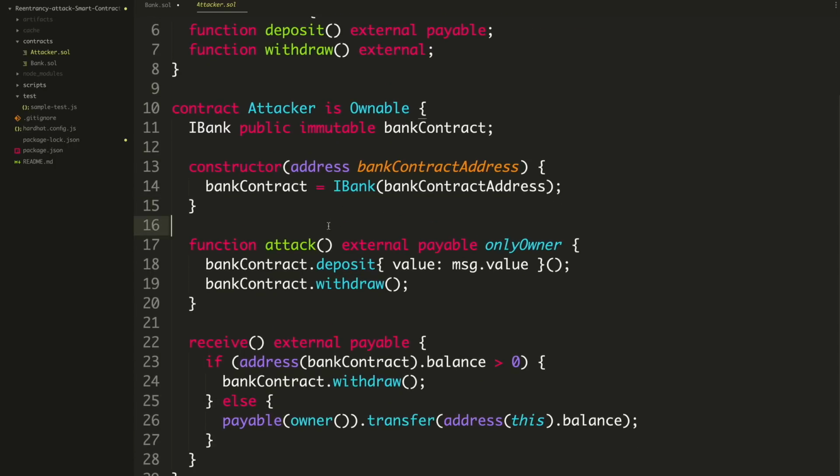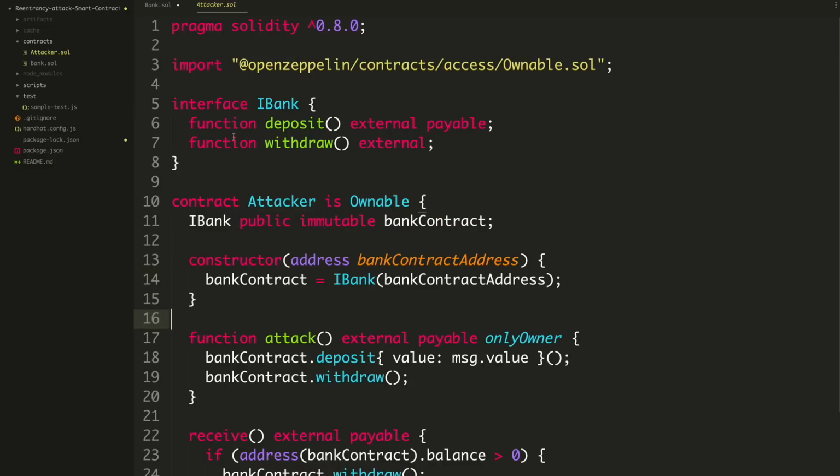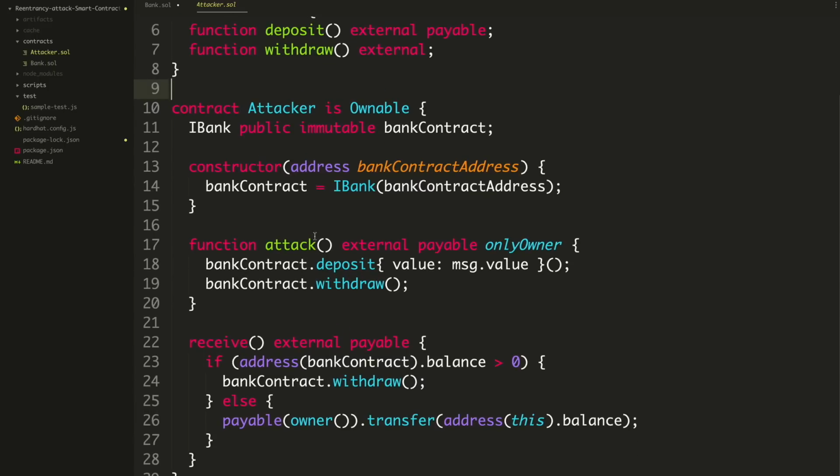The attacker understands the interface for the bank contract. That's what this is. We import the interface for the bank right here. We don't actually import the file. We just create an interface that understands the functions, like deposit and withdrawal. That's what a smart contract interface is. It's like a skeleton for the smart contract that tells you what the functions look like and what their arguments are. So we set the smart contract up to understand where the bank contract is and how it works.